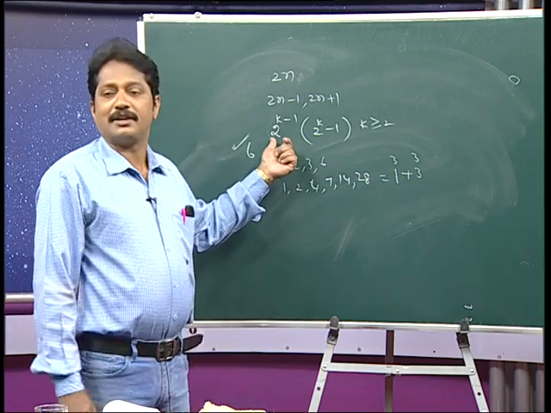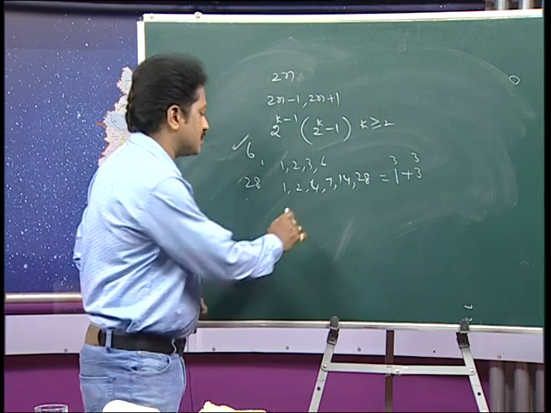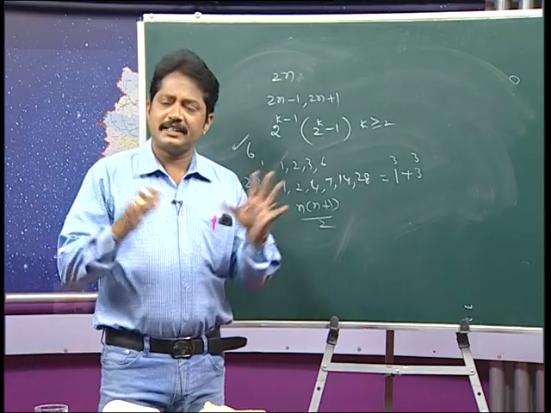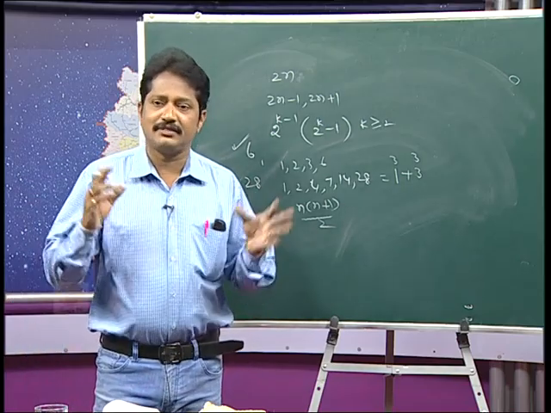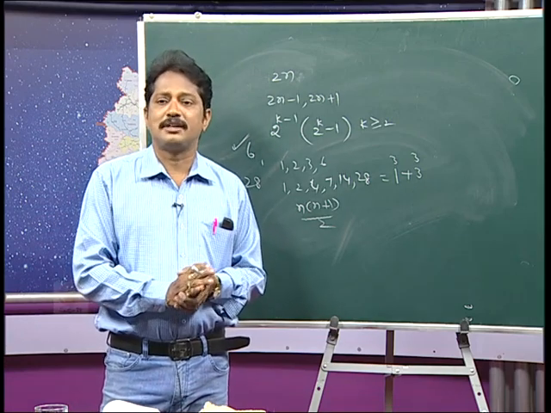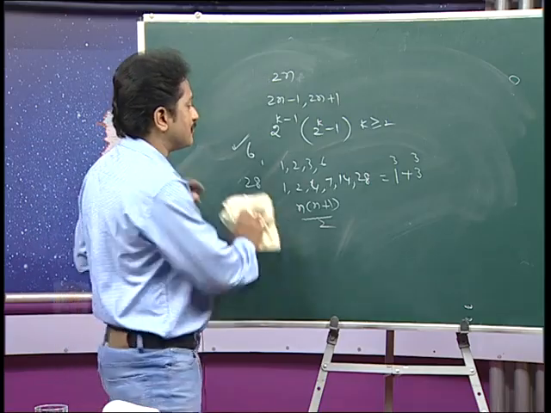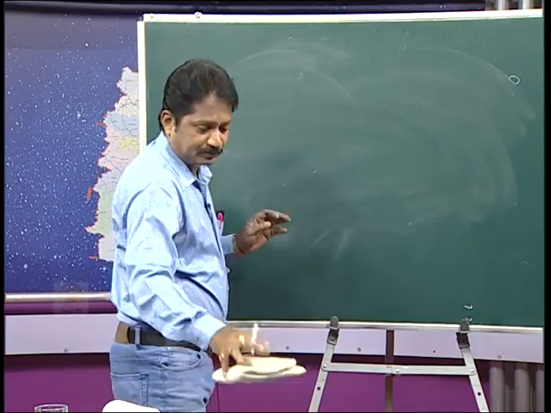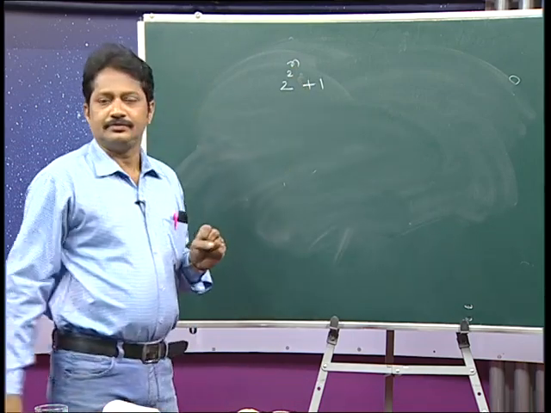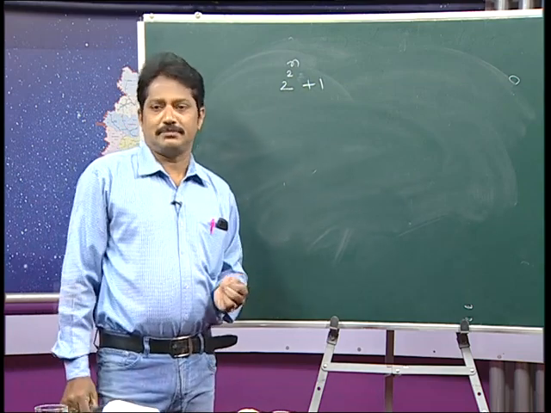So, there is a formula for a perfect number. There is a formula for a triangular number, which is n times (n plus 1) by 2. Different kinds of numbers have a general formula. Fermat also tried to give a general formula for prime numbers. He gave the formula 2 to the power of 2 to the power of n, plus 1, and he said it is a prime number.